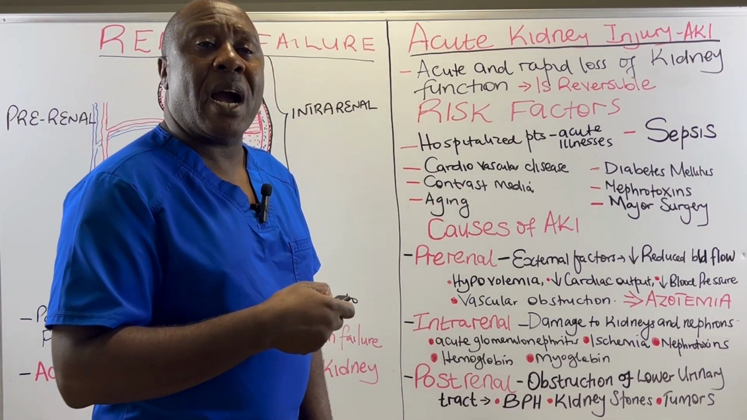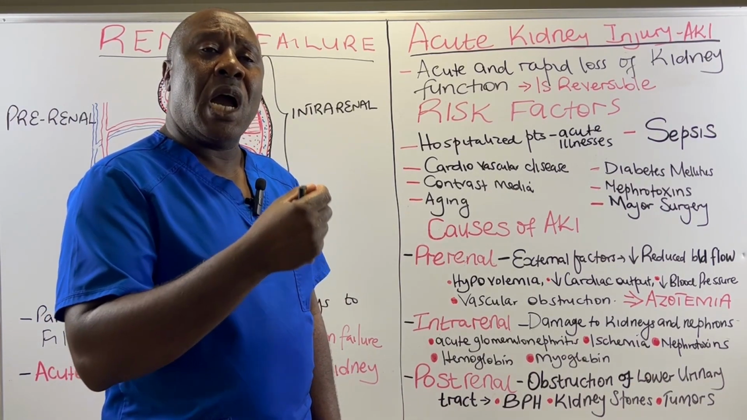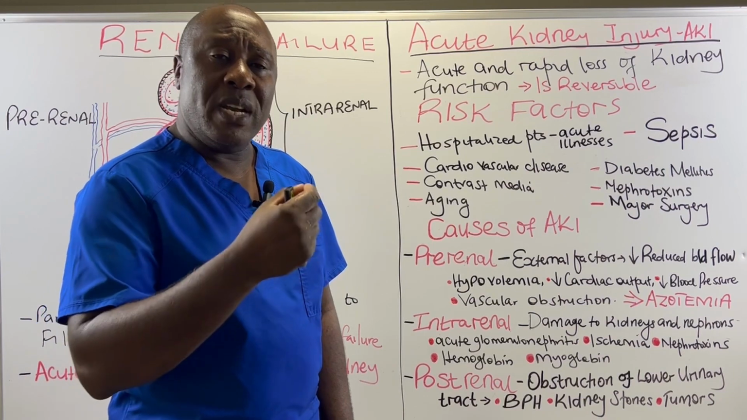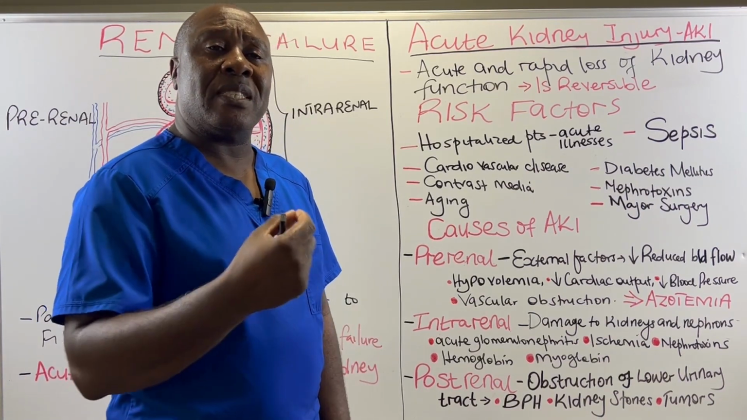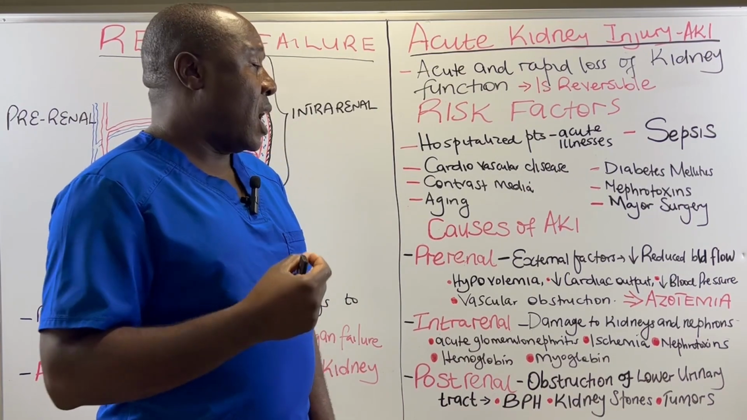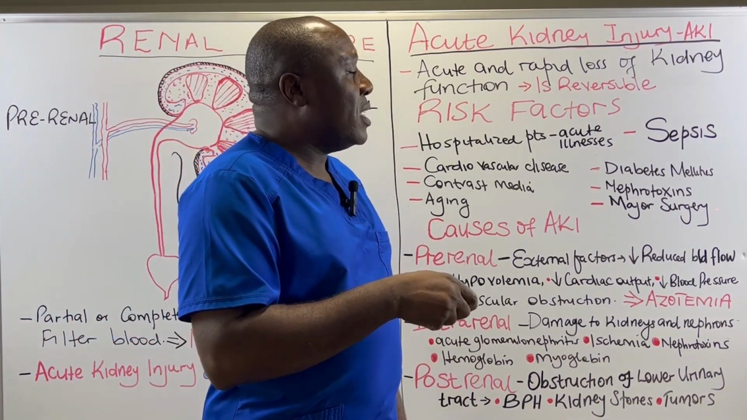We have aging. The older we become, the more reduced our kidney function is. Our nephrons reduce in function as we grow older, and this is likely to put us at risk for acute kidney injury.